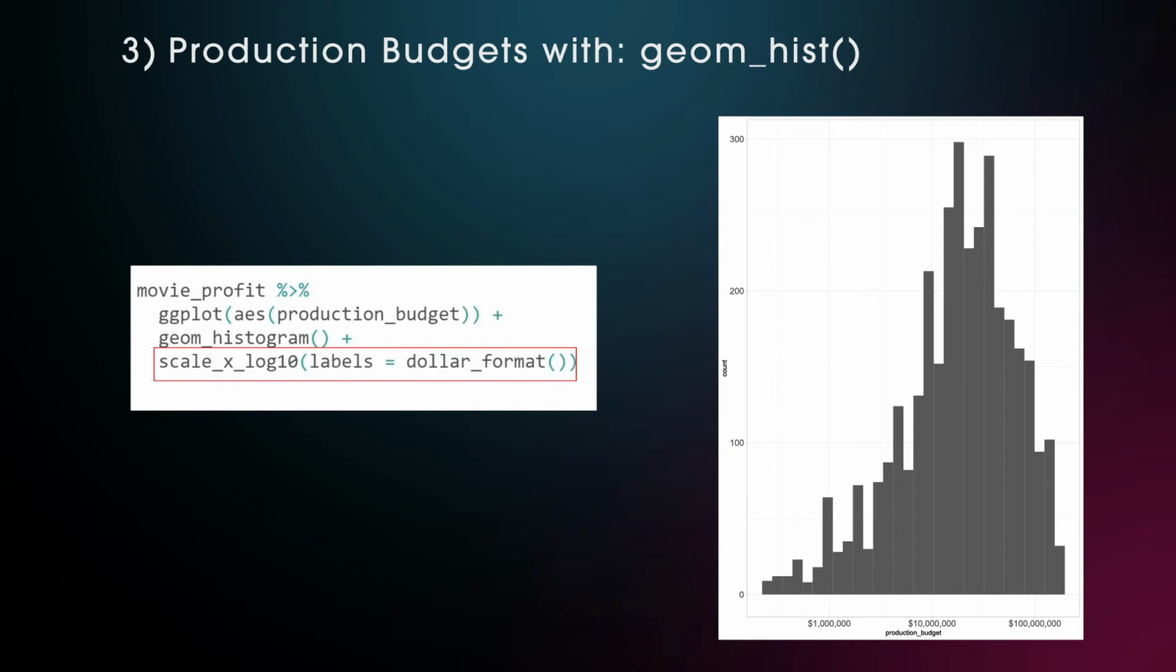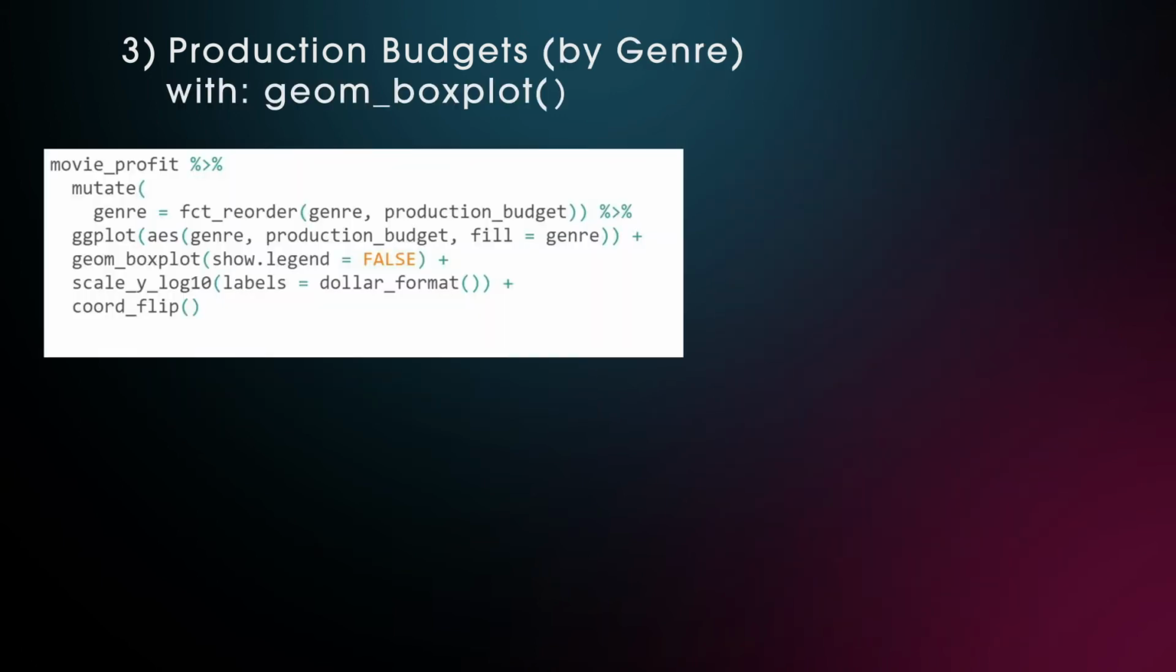We see that most movies fall in the range of $10 to $50 million, some are below 1 million, some above 100 million, so it made sense to use a log scale. Next we can add a second dimension, namely the genre.